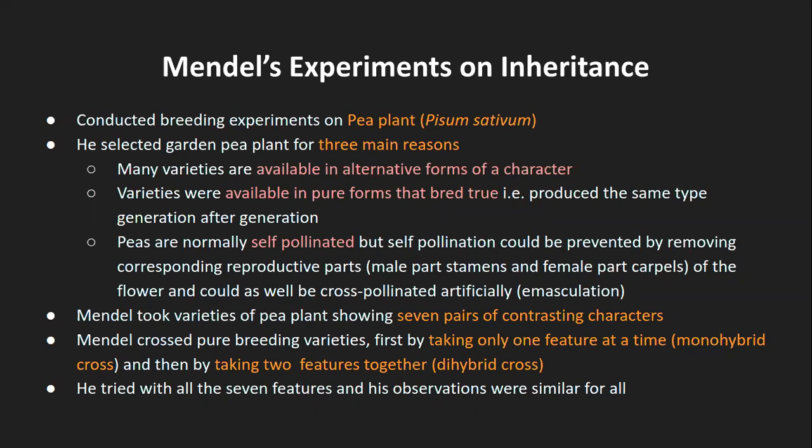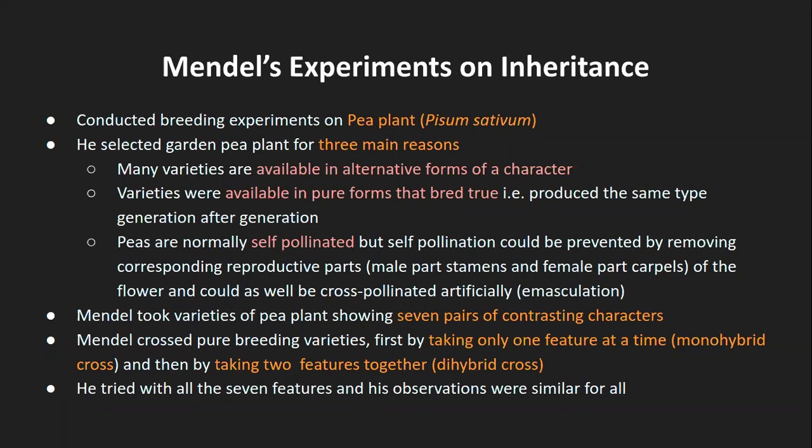That means they produce the same type of generation after generation. And what this second statement means is the first two cases. Like let's say there were white flowers and they were homozygous, and when a white flower was crossed with a plant having a white flower, they will always produce a white flower. And then this can go on for generations without any change at all, right?